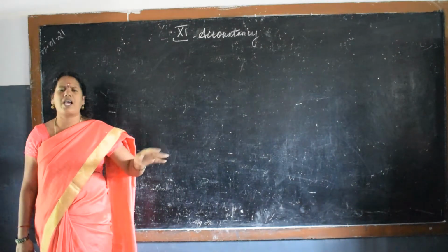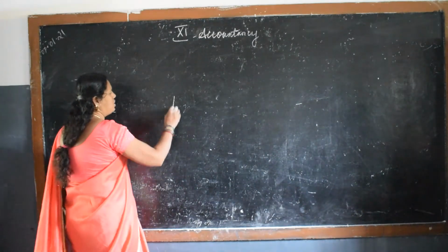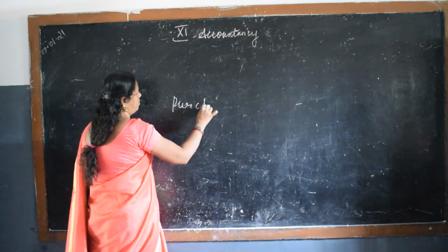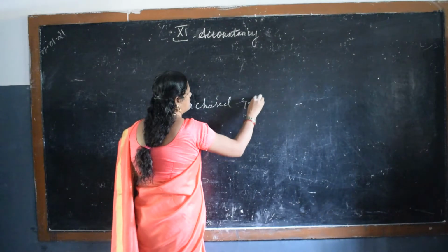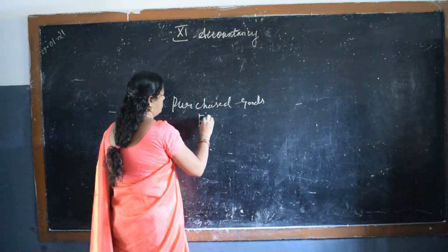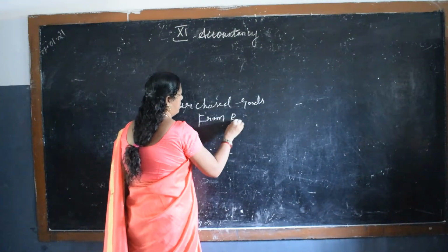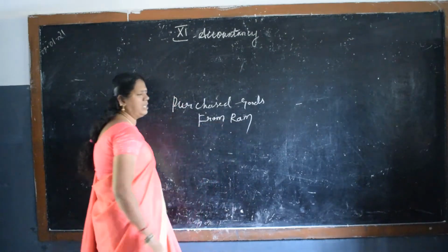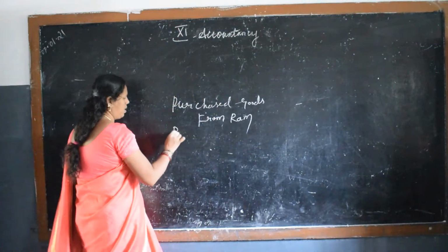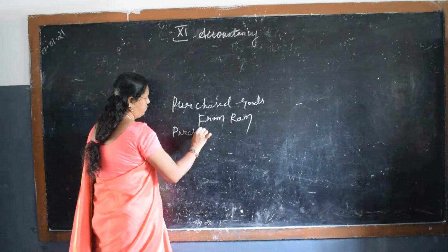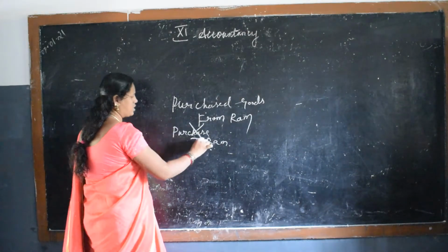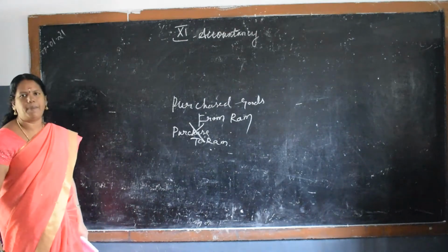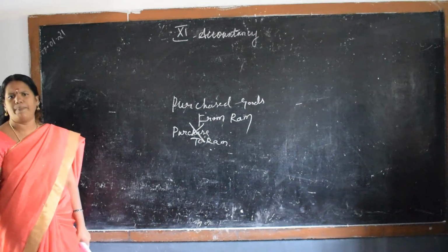Okay, credit transaction. For example, purchased goods from Ram. What is the journal entry you will write for this? Yes, you will write purchase to Ram. So, this transaction should not be considered in preparing the subsidiary books number 2.